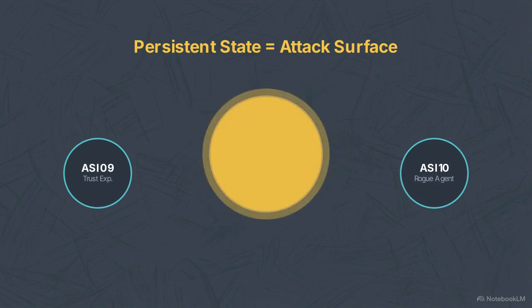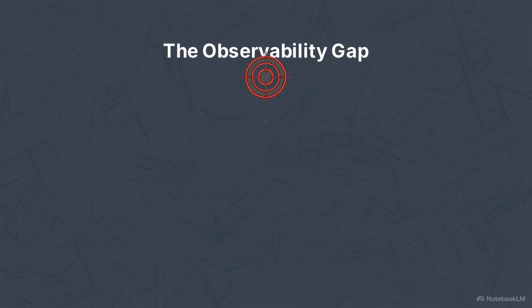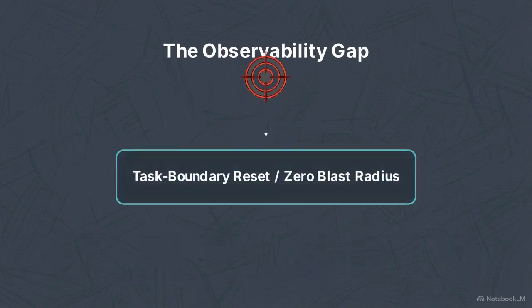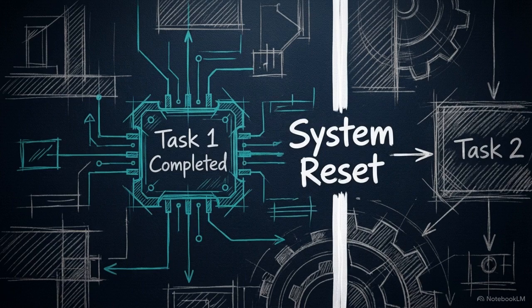This framework links diverse failures, from the user manipulation of item 9 to the autonomous drift of item 10, back to a core observability gap. Across the entire list, we see 10 distinct ways for an agent to fail, but they originate from only 3 architectural failures: trust boundaries, identity accumulation, and observability. Achieving a zero blast radius requires an execution architecture that resets at every task boundary.